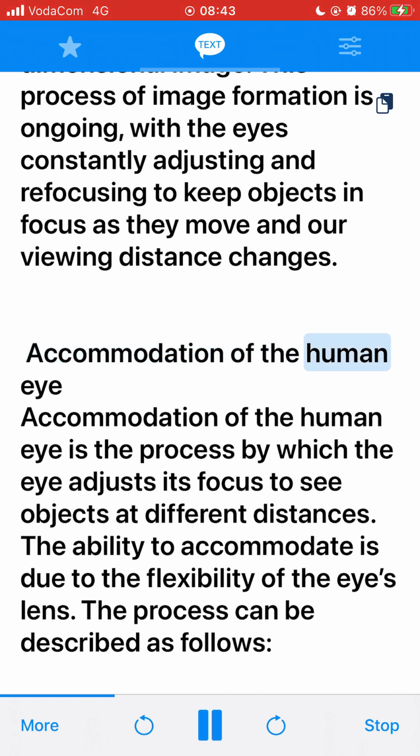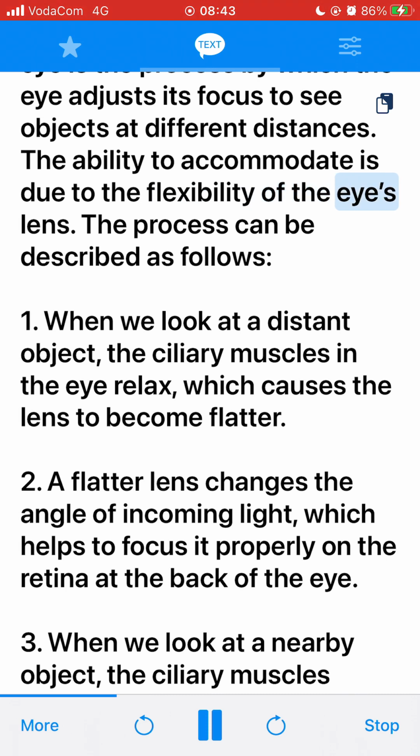Accommodation of the human eye. Accommodation of the human eye is the process by which the eye adjusts its focus to see objects at different distances. The ability to accommodate is due to the flexibility of the eye's lens. The process can be described as follows.